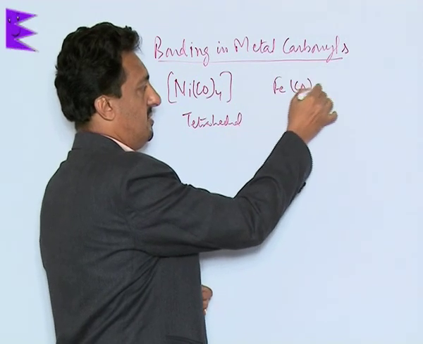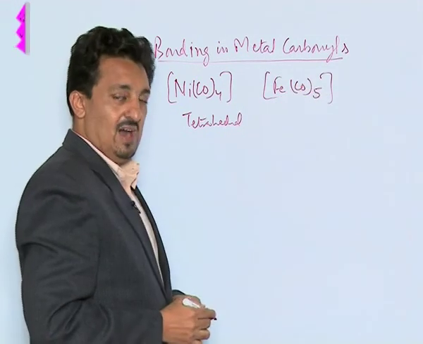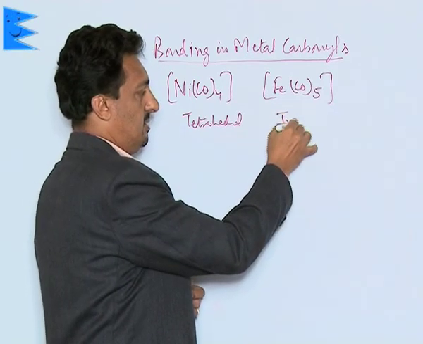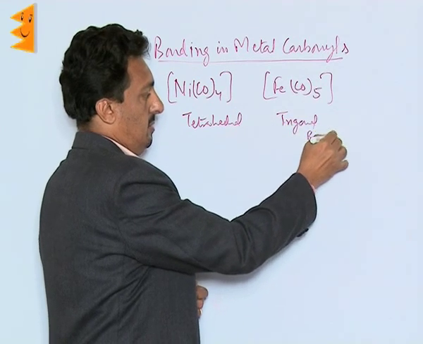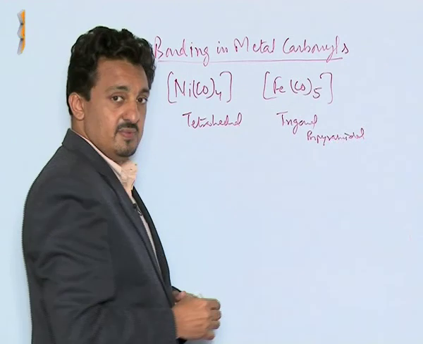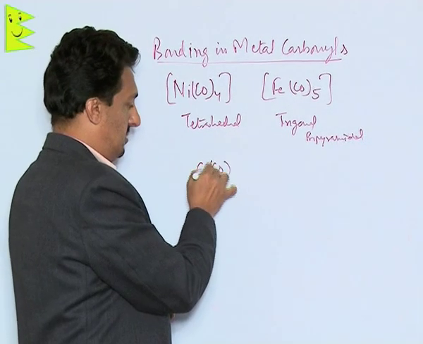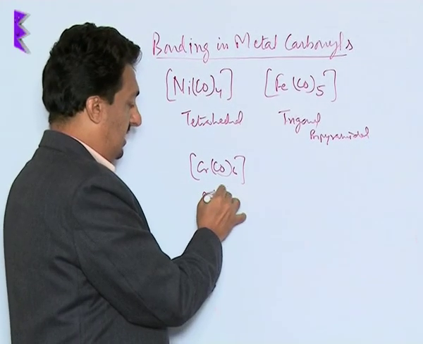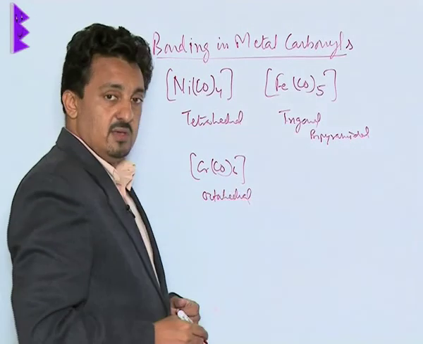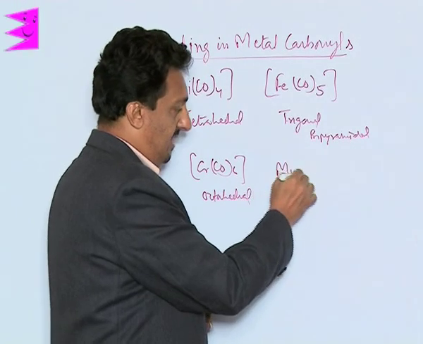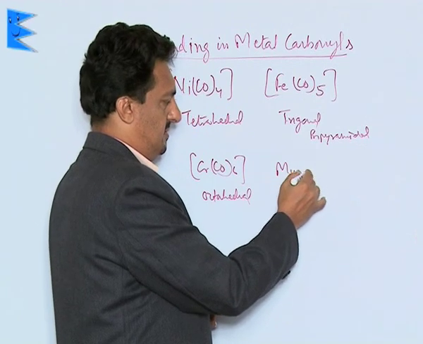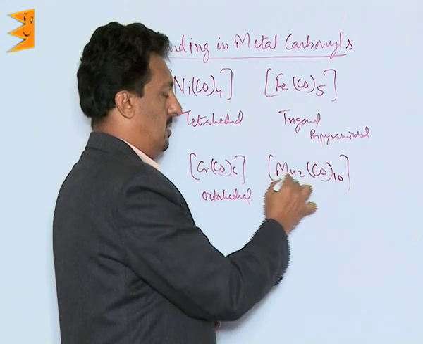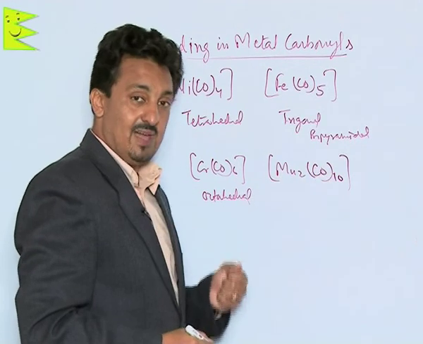Similarly, we have pentacarbonyl iron(0), which is trigonal bipyramidal in shape. Similarly, we have hexacarbonyl chromium(0), which is octahedral in structure. With manganese, it forms this kind of a complex, which is called decacarbonyl dimanganese.